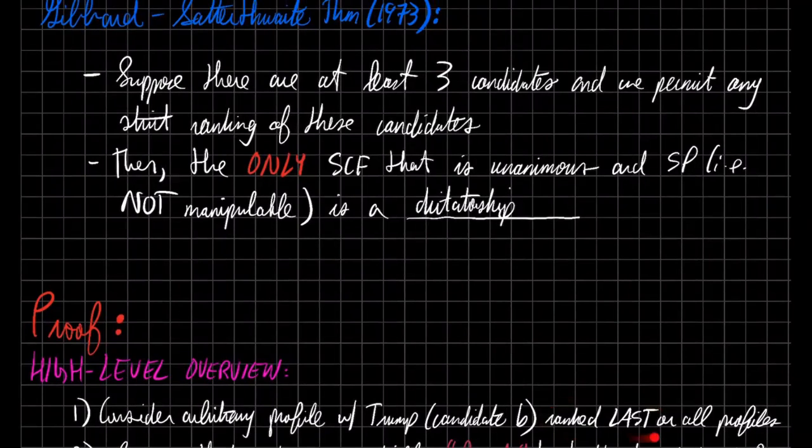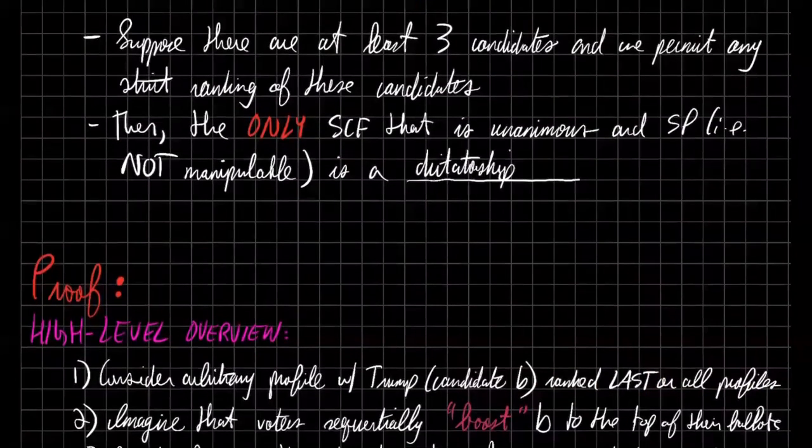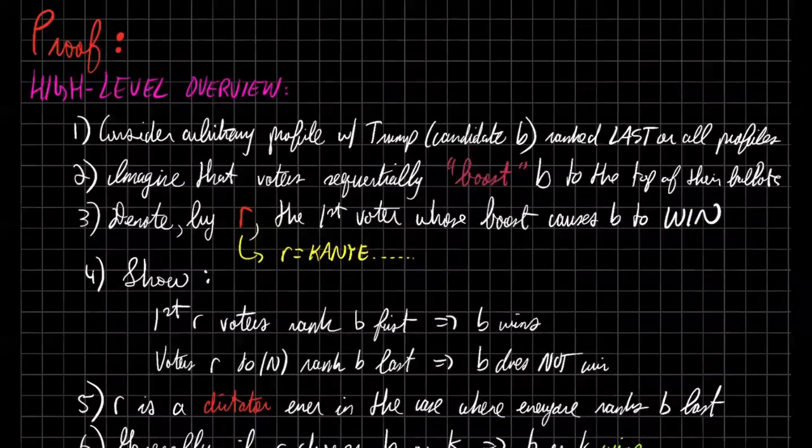He is ranked last, for some crazy reason, on everyone's ballot, okay? Let's imagine that voters sequentially, one by one, boost Trump to the top of their ballot. With voter 1, we're going to do this kind of pairwise swap where we keep swapping Trump until he gets to the first rank in the ballot. This maintains the relative order of all the other candidates, but it just puts Trump at the beginning.